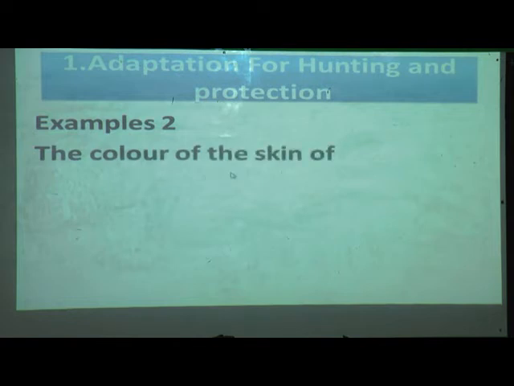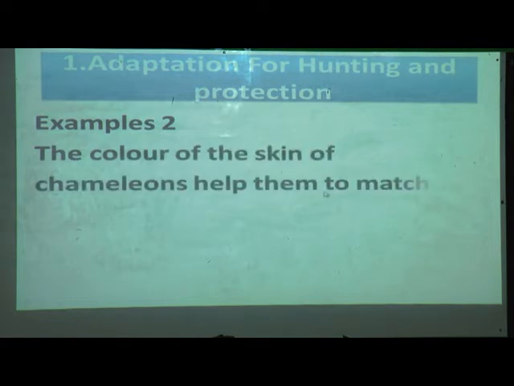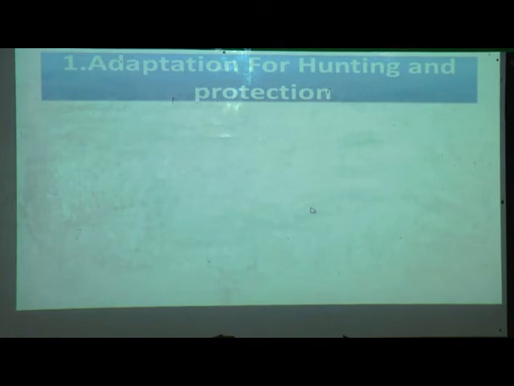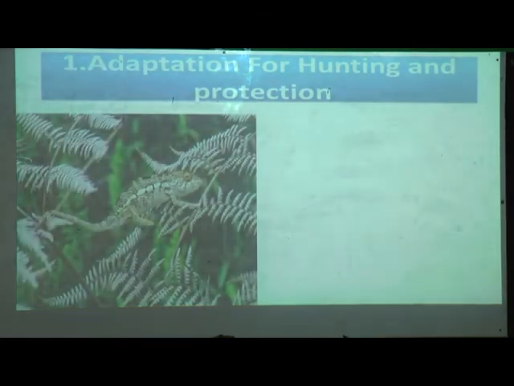The color of the skin of chameleons helps them to match their surroundings. Yes, chameleons change their skin color according to the surroundings. See, that chameleon is sitting on the tree.